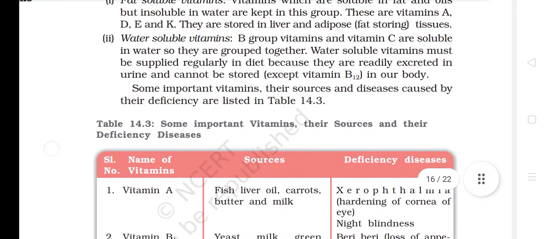Second, water-soluble vitamins. B group vitamins and vitamin C are soluble in water, so they are grouped together. Water-soluble vitamins must be supplied regularly in diet because they are readily excreted in urine and cannot be stored, except vitamin B12, in our body. Some important vitamins, their sources and diseases caused by deficiency are listed in Table 14.3.